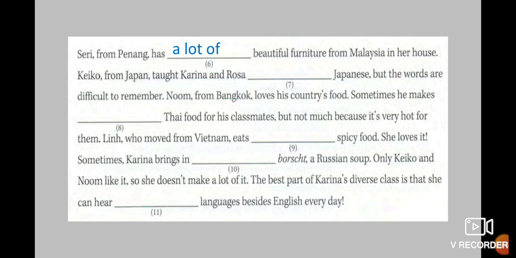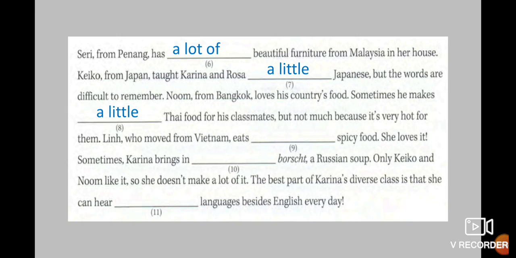Keiko from Japan taught Karina and Rosa a little Japanese. That means a small quantity. This one is not a lot, but the words are difficult to remember. Noom from Bangkok loves his country's food. Sometimes he makes Thai food for his classmates. Food is an uncountable noun and according to the paragraph, it says but not much. That means a small quantity of something, so in that case you use a little. Because it's very hot for them.